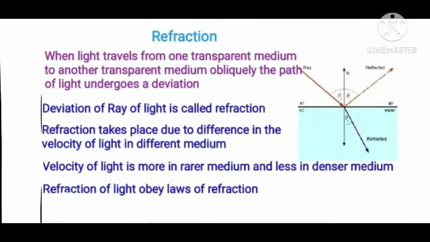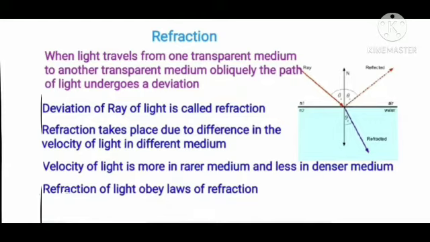Next is refraction. When a light ray travels from one medium to another medium, the path of light undergoes a deviation. This deviation of a ray of light is called refraction. Otherwise it is called bending of a light ray. Refraction takes place due to the difference in velocity of light in different media. Velocity of light is more in a rarer medium and less in a denser medium.